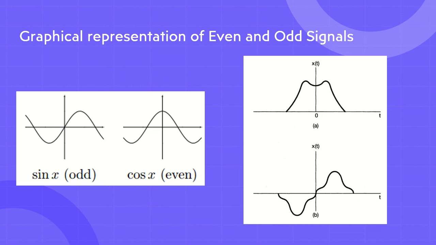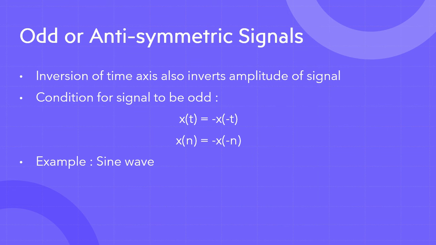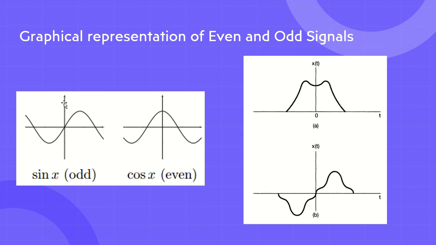See here, what we were having for the cos function: with the inversion of the time axis, the value of this point is 0. So when we inverted the time axis, which means when we went to the negative side, the value remained the same, right? But that will not be the case in the anti-symmetric or odd signal. The example of an odd signal is a sine wave. So see, this is a sine wave.